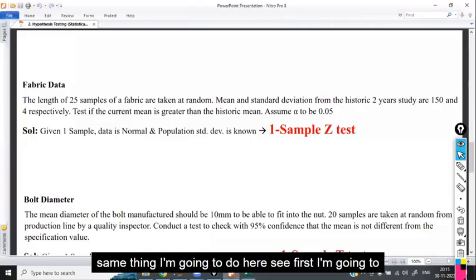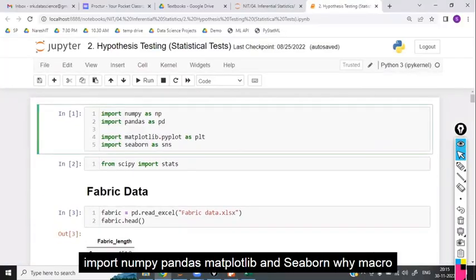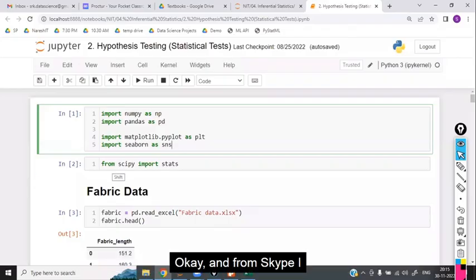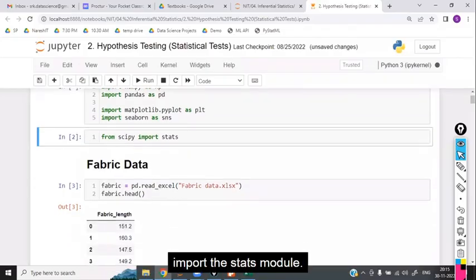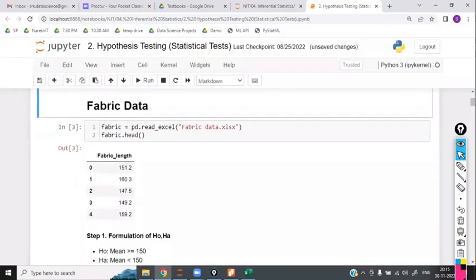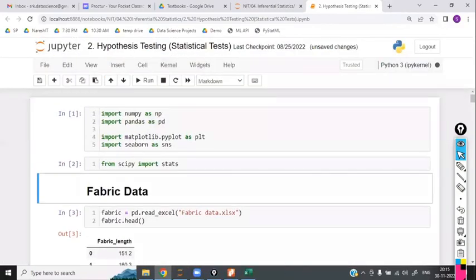So the same thing I'm going to do here. See, first I'm going to import NumPy, Pandas, Matplotlib and Seaborn. Why Matplotlib and Seaborn? Why are they required? Because to check the density curve. And from SciPy, import the stats module. Now, first, let me clear the data.